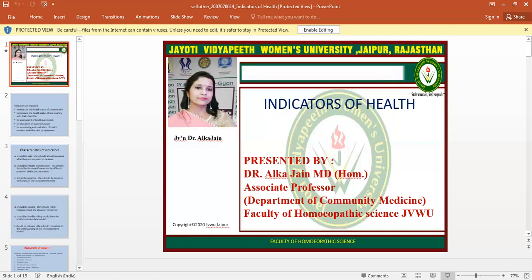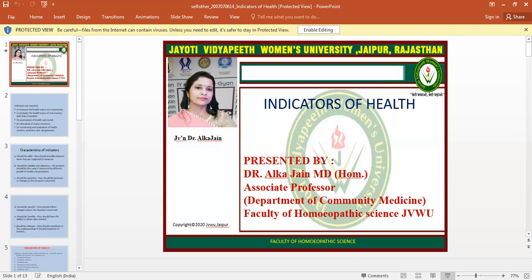Next is child mortality rate, and it is defined as the number of deaths at age 1 to 4 years in a given year per 1000 children, and it is related to insufficient nutrition, low coverage by immunization, etc. Next is under 5 proportionate mortality rate, and it is the proportion of total deaths occurring in the under 5 age groups, and this can be used to reflect both infant and child mortality rates. Both of these indicators, IMR and child mortality rate, go together.